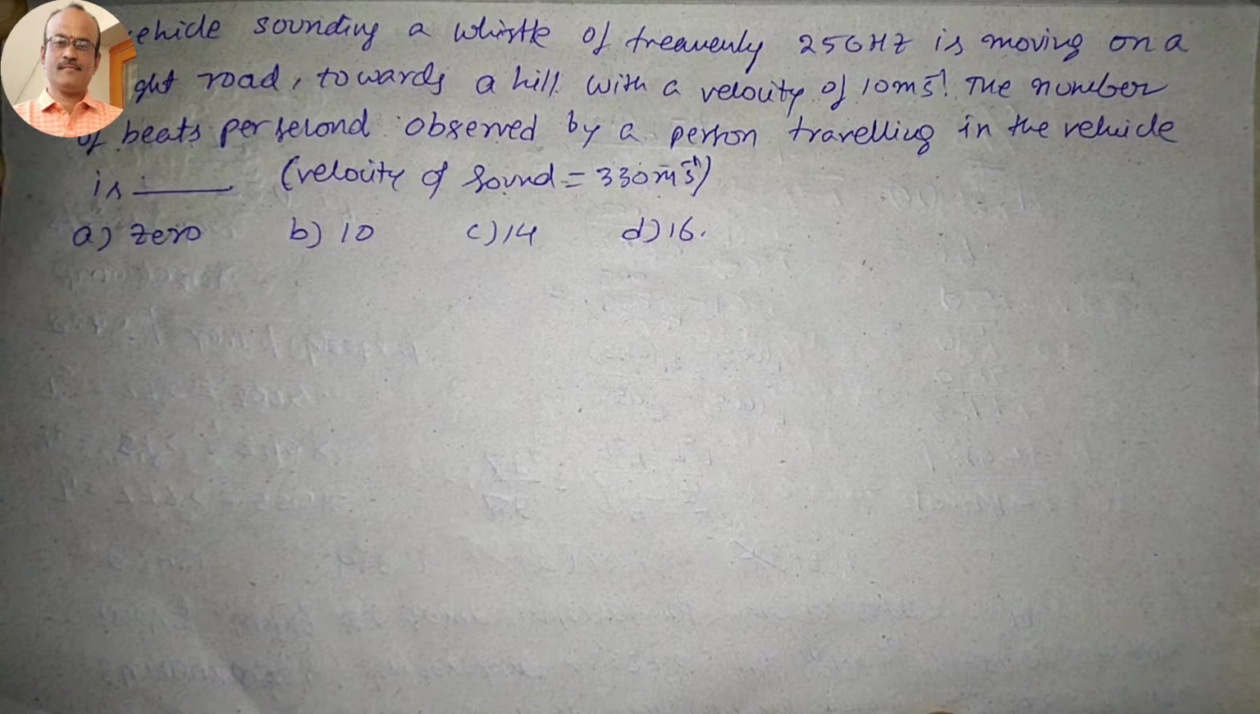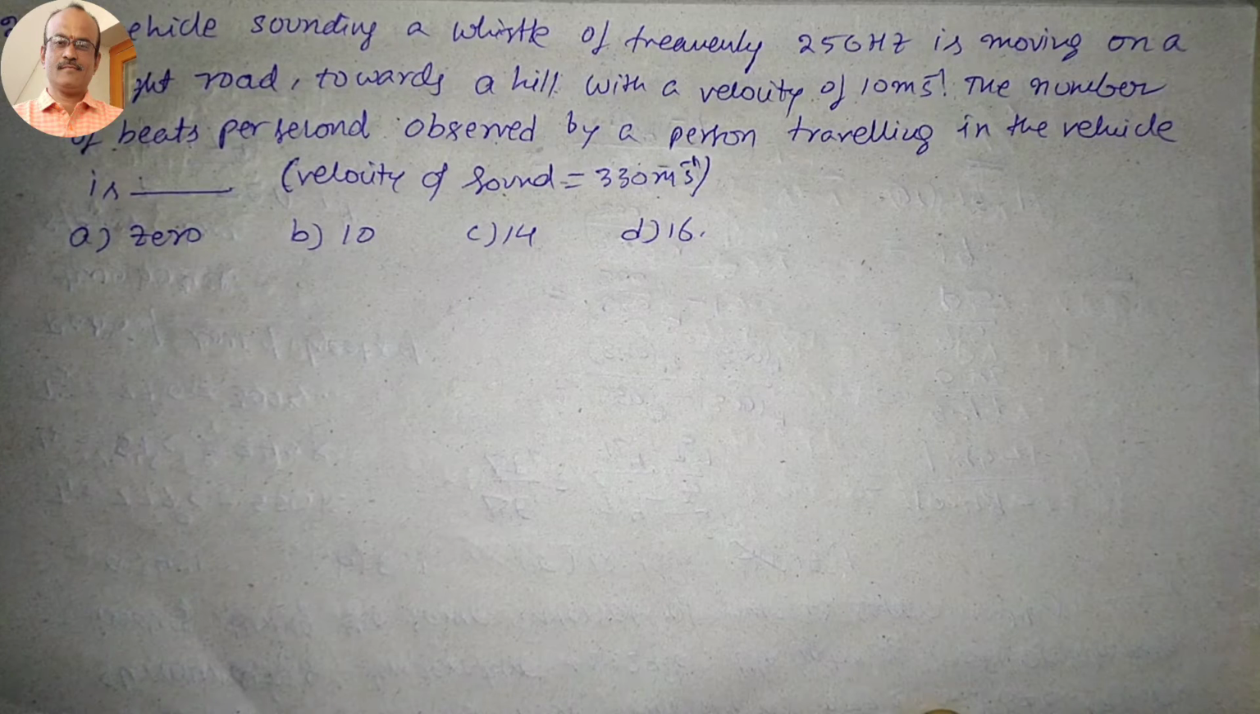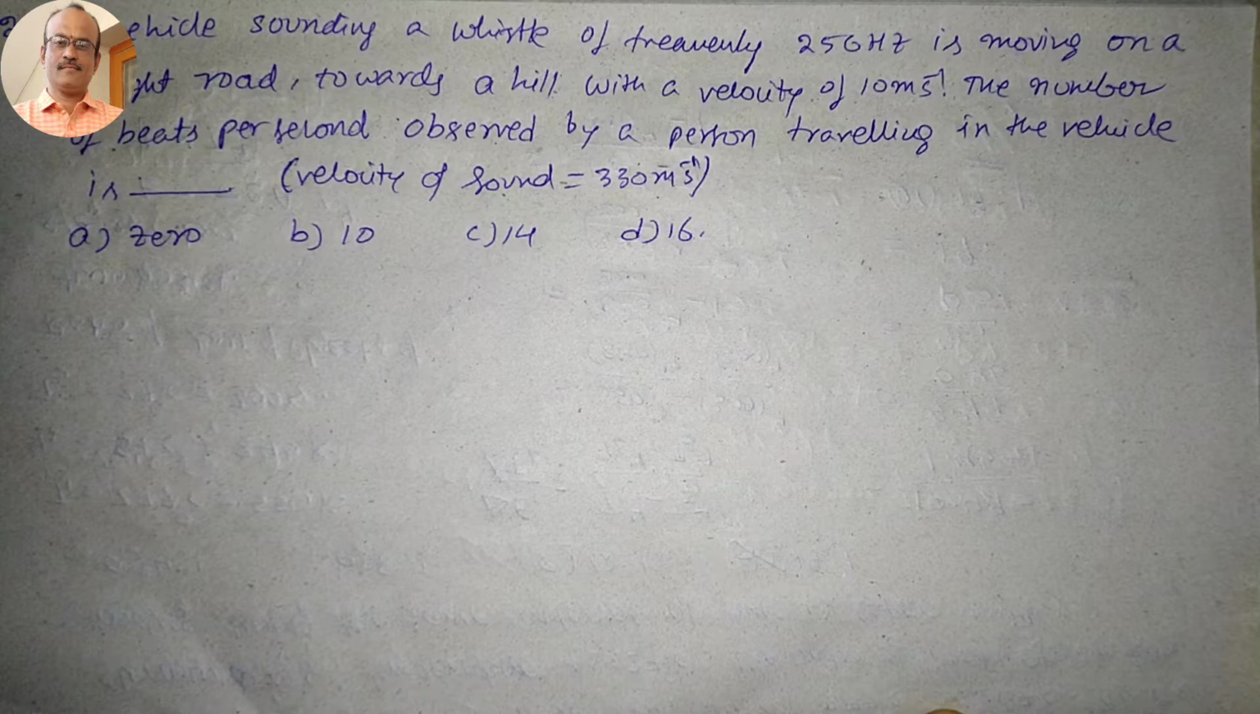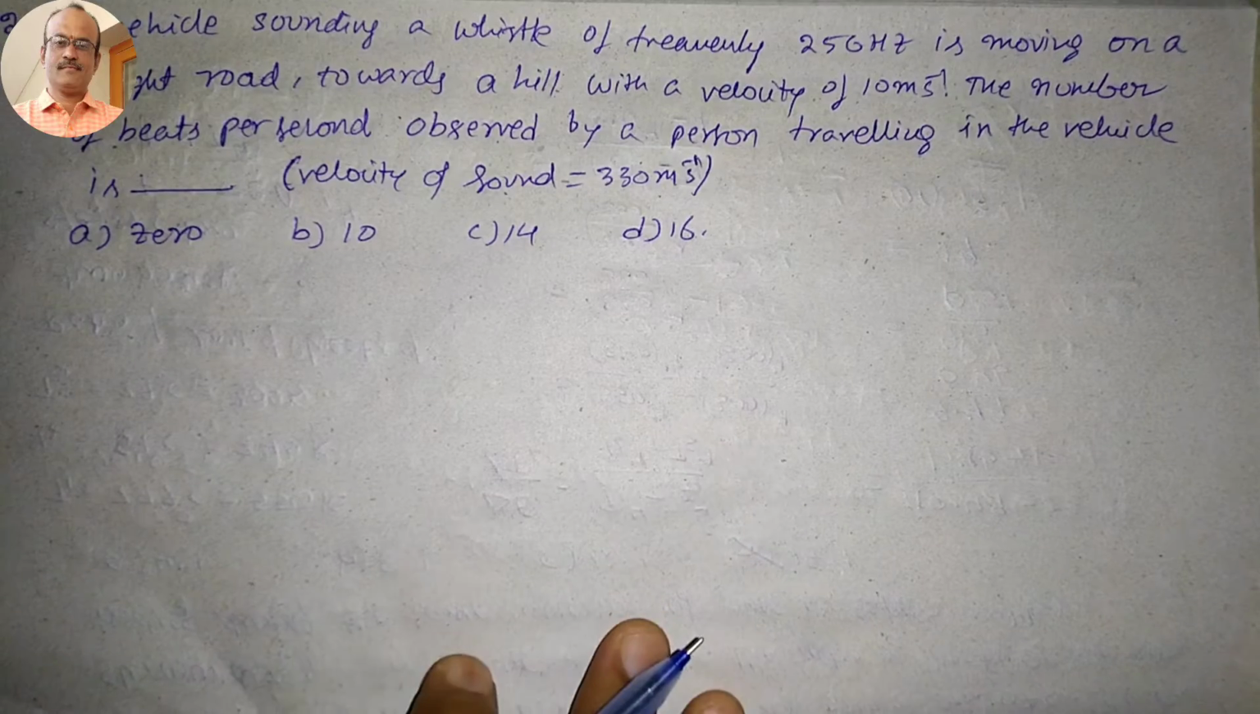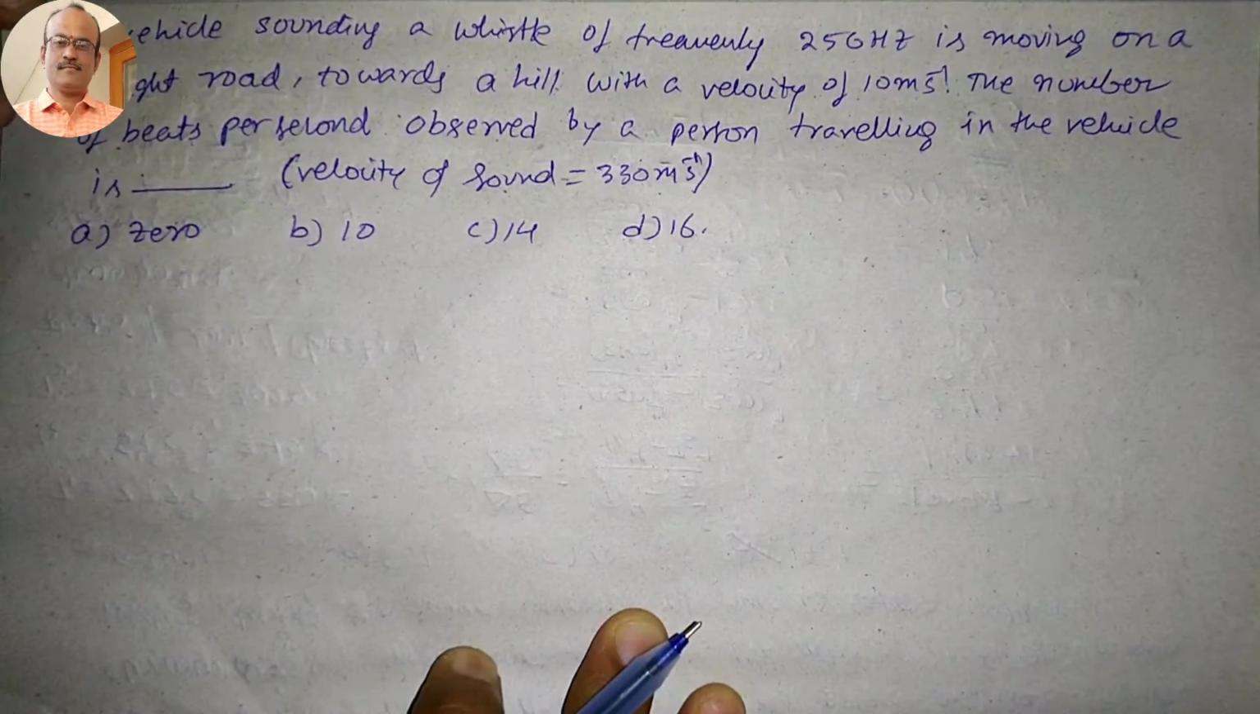Now here the question number 21. A vehicle sounding a whistle of frequency 256 Hz is moving on a straight road towards a hill with a velocity of 10 meters per second. The number of beats per second observed by the person traveling in the vehicle is how much? Velocity of sound is given 330 meters per second.